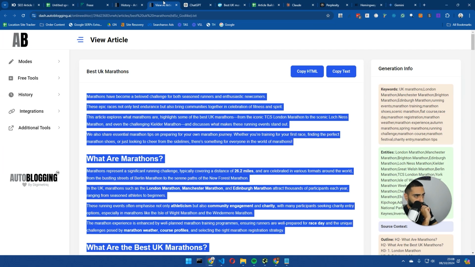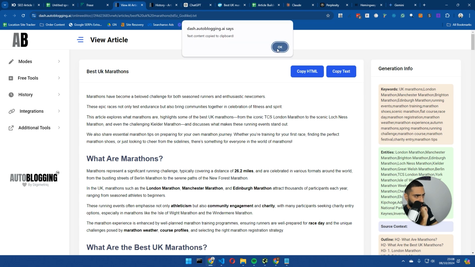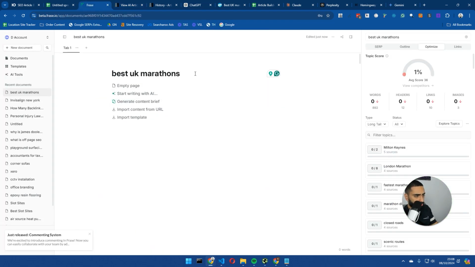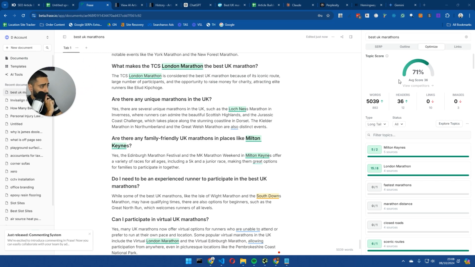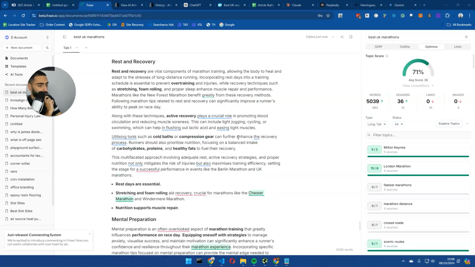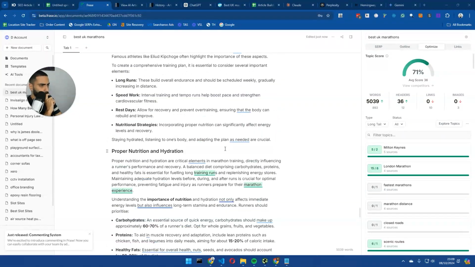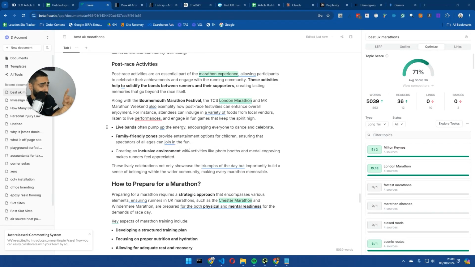So this is the Autoblogging example here, and if we grab all of this text, copy that and paste it into Phrase, as you can see, we have got a 71 score, which is really good. It actually has a load of marathons throughout the UK, which is exactly what we wanted. One thing this has done that the rest haven't is bolded certain keywords that it understands are important.